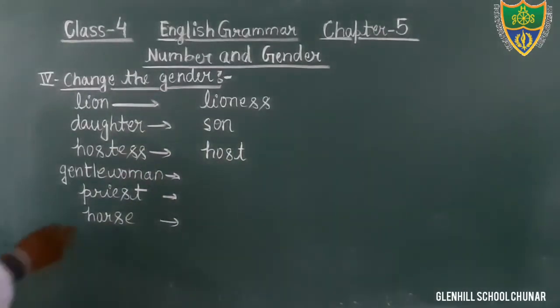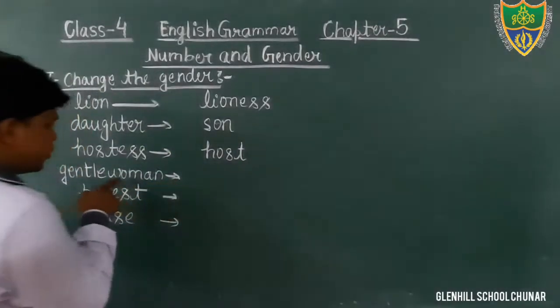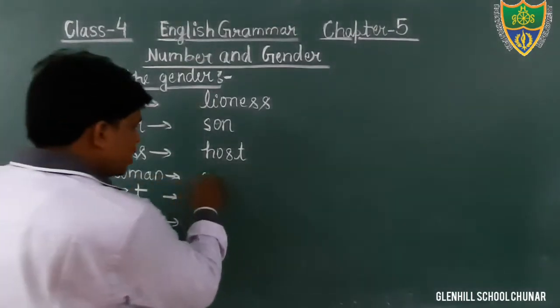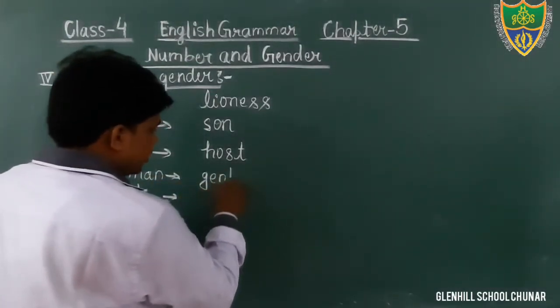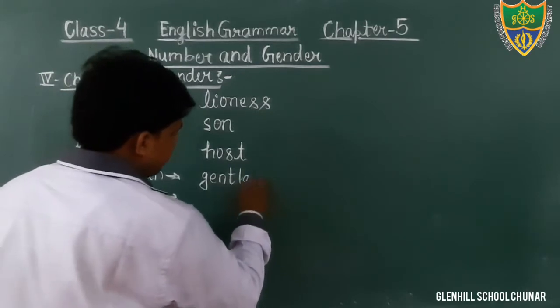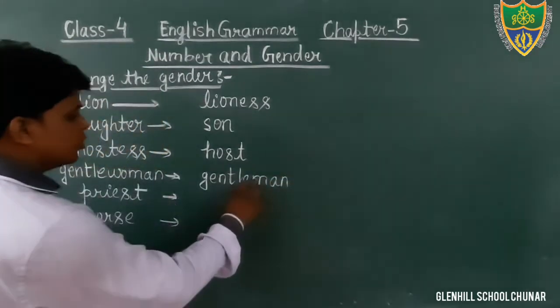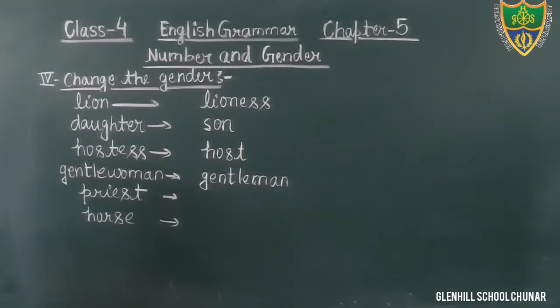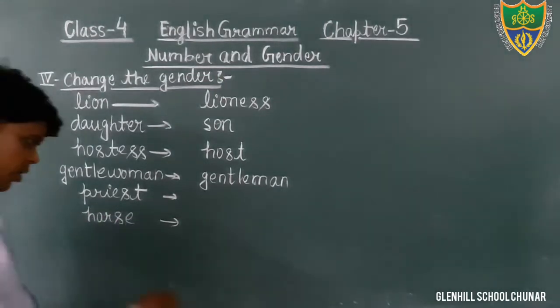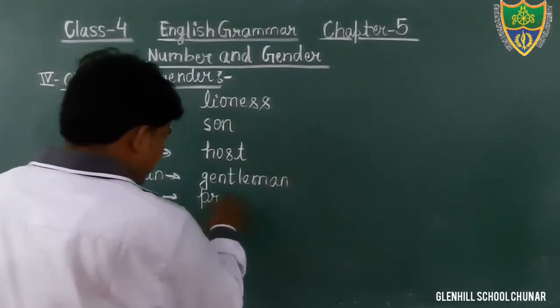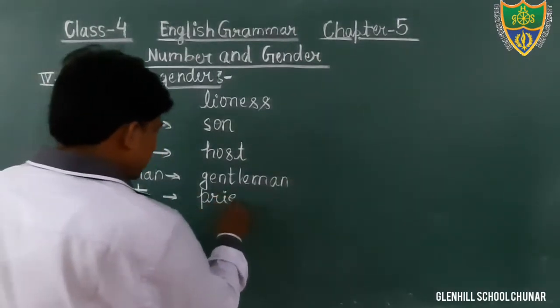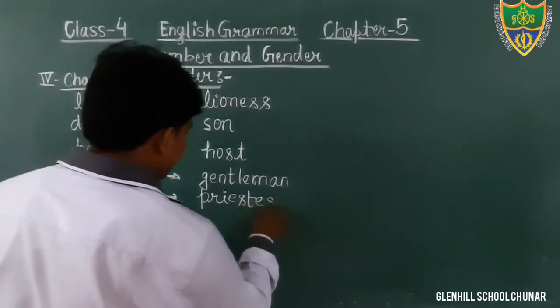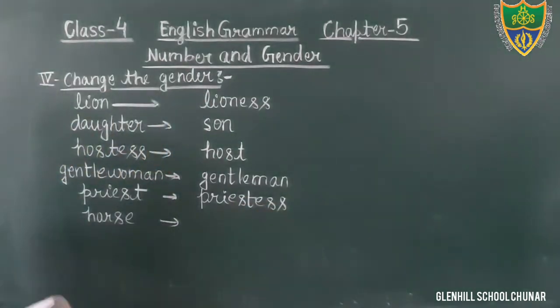Next question, gentlewoman. It is feminine gender, we have to write the masculine gender, gentleman. Okay students, just write gentlewoman and gentleman. Next question, priest is given here, that is masculine gender, and the feminine is priestess.